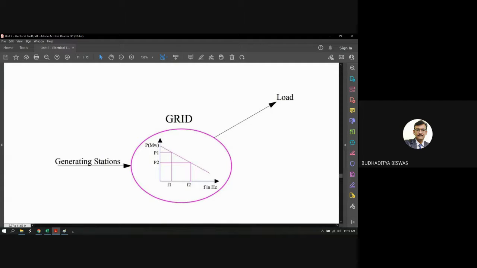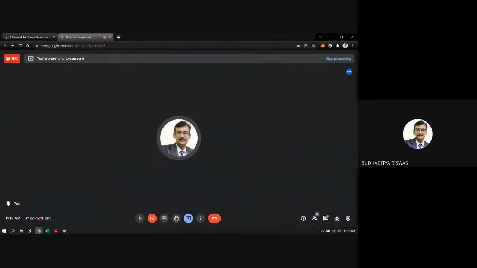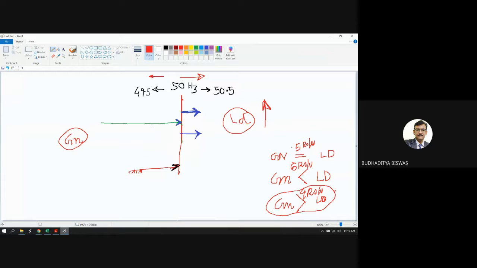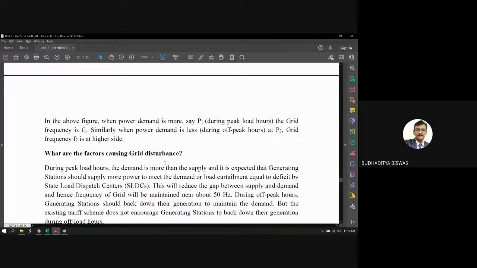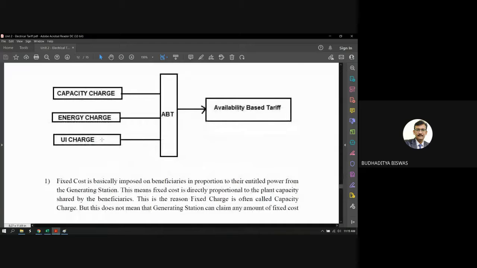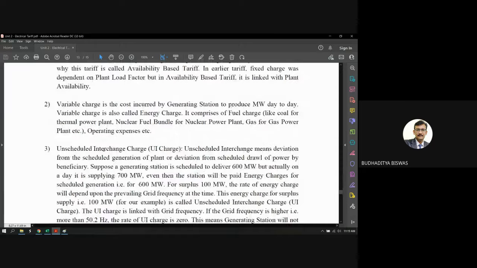And this difference is called the UI. If the load demand is exactly equal to the generation, there is no difference between the generation and load demand. But if the load demand increases or decreases, then the difference is called the UI charges, unscheduled interchange charges, because that one is not scheduled anytime. It is not scheduled for a whole day.